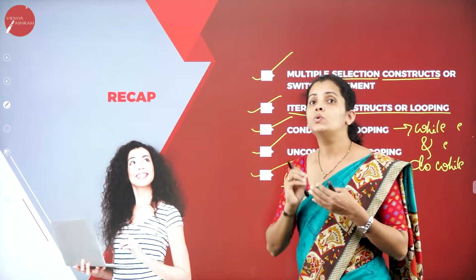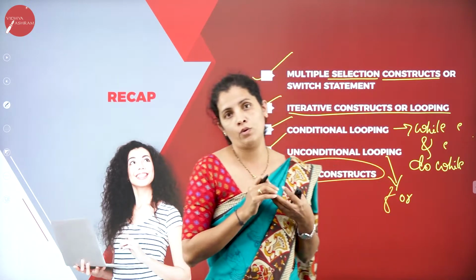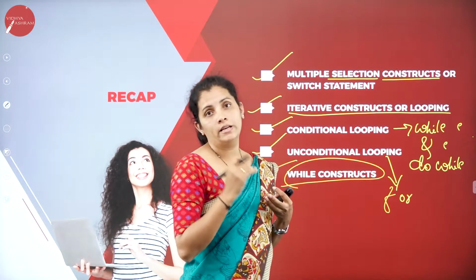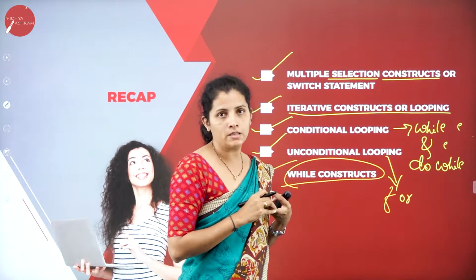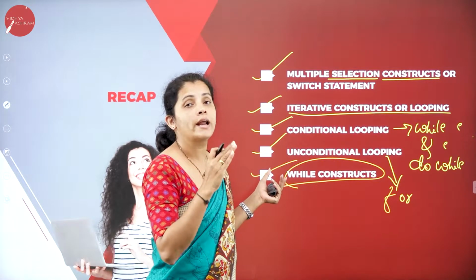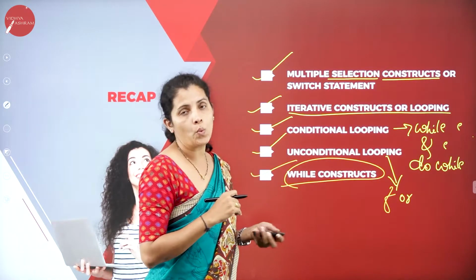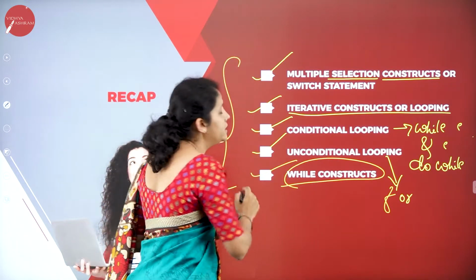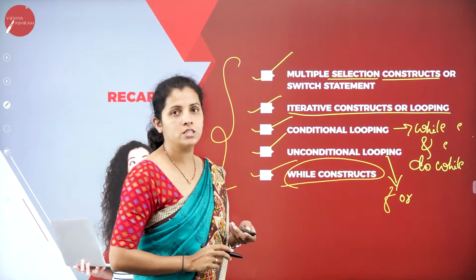To illustrate the use of flowchart, I have taken how to print the natural numbers. Then we had discussion regarding how to write the flowchart for while construct. These are the topics we discussed in my previous session.